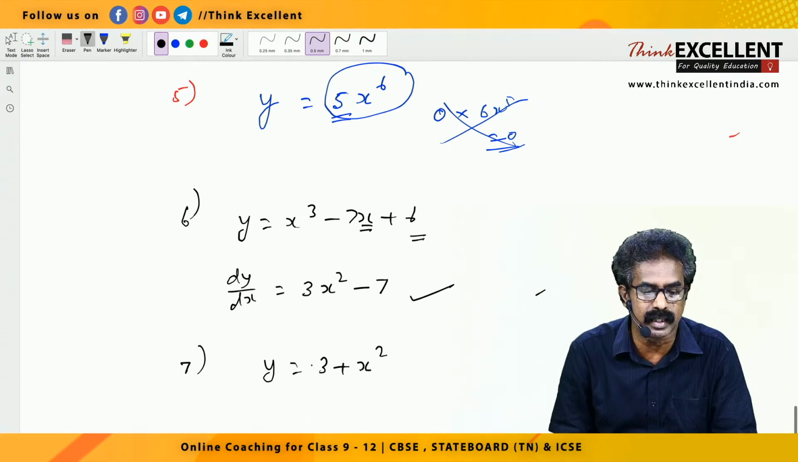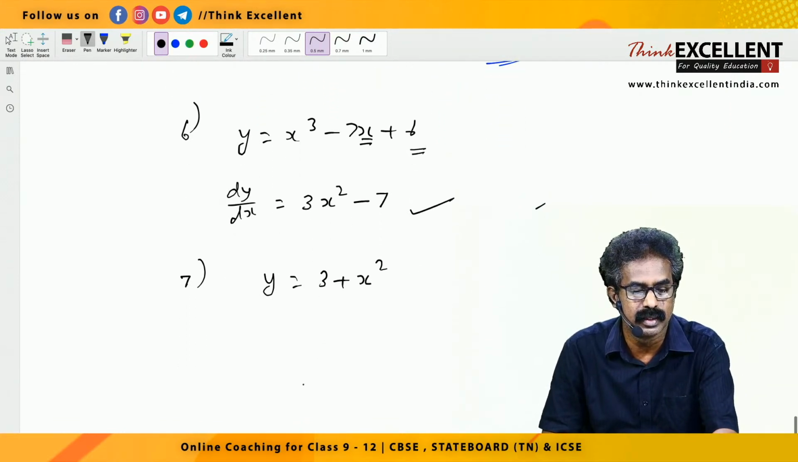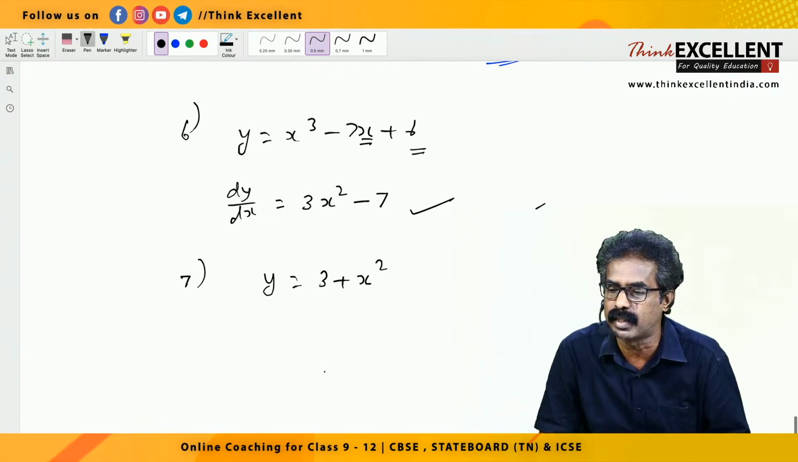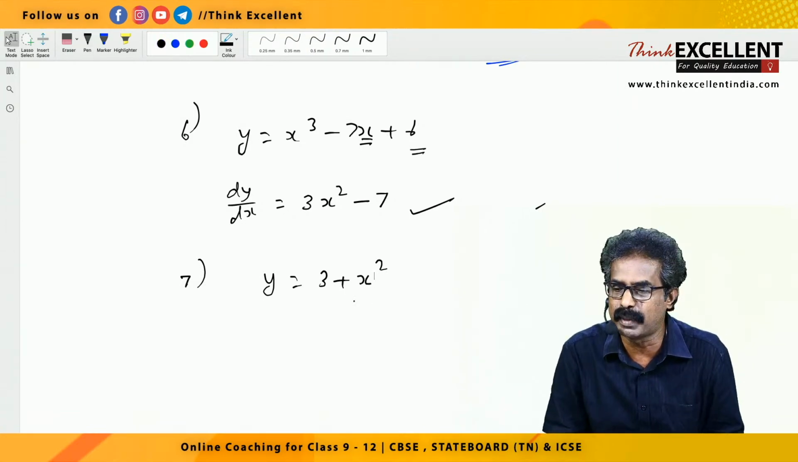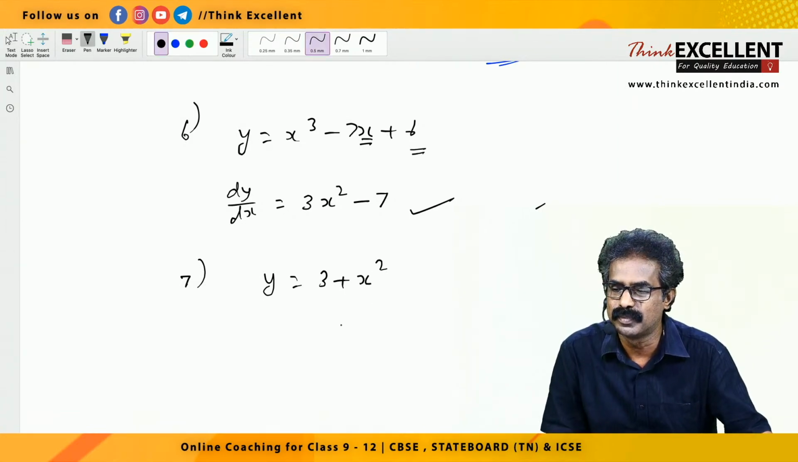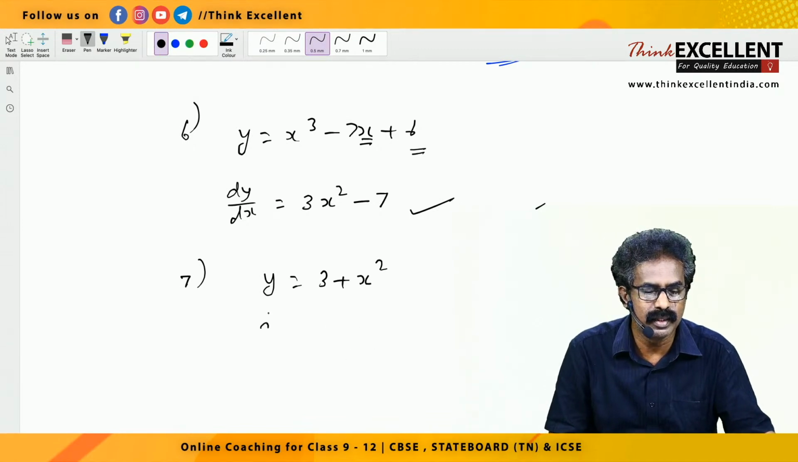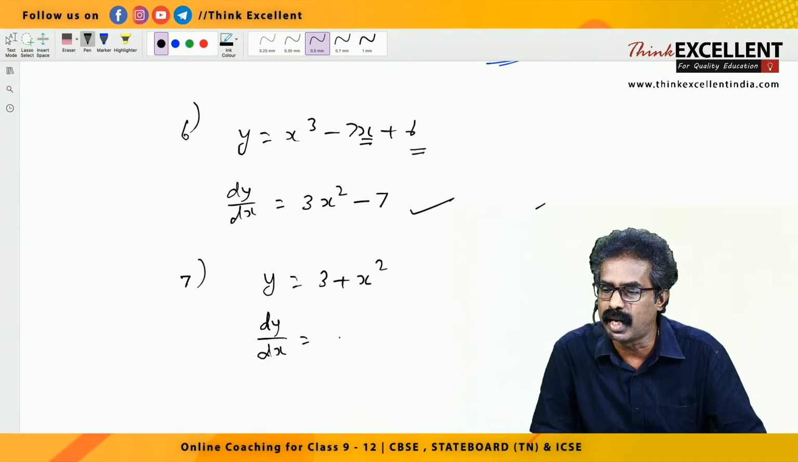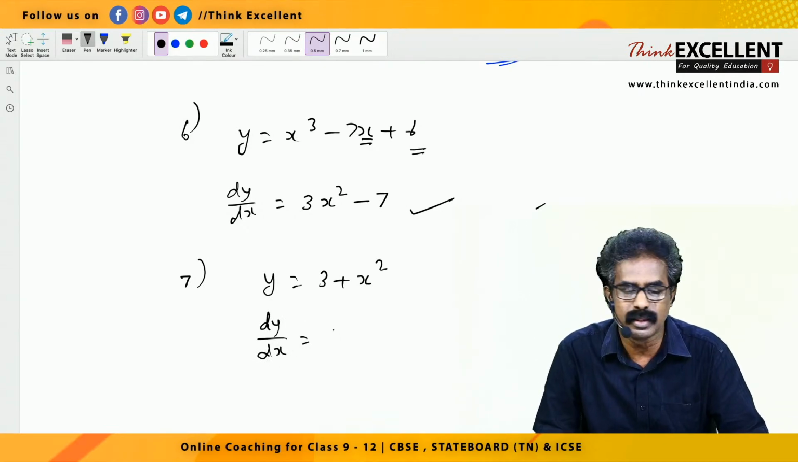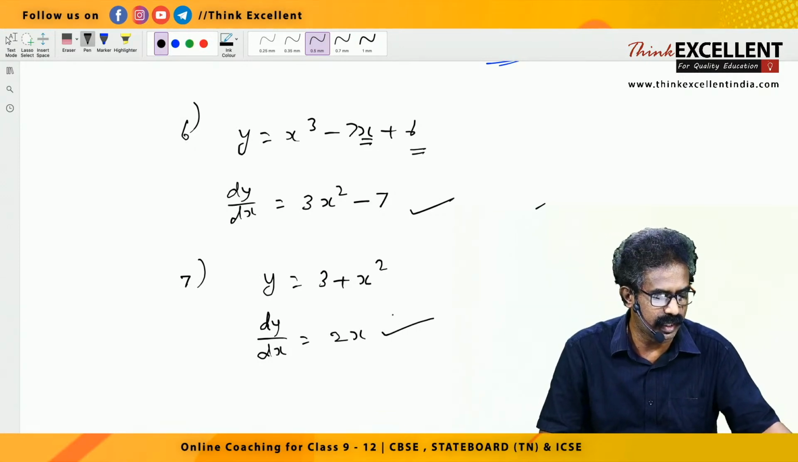And sum number 7, y equal to 3 plus x square. Very simple answer. Can you type your answers? Only two terms are there: 3 plus x square, differentiate separately. First one, 3 is a constant, derivative 0. And x square derivative 2x. Very good. Many of you got the answer.